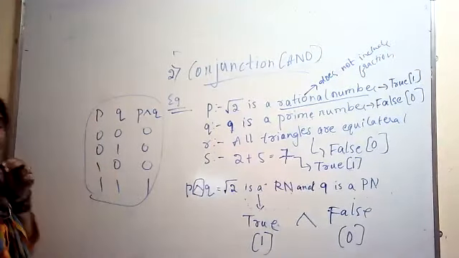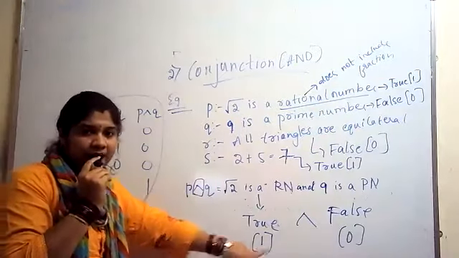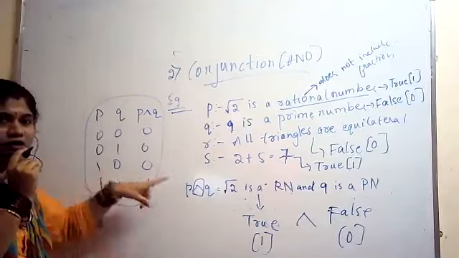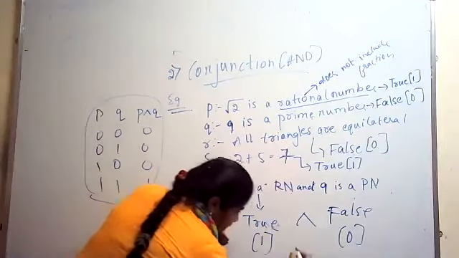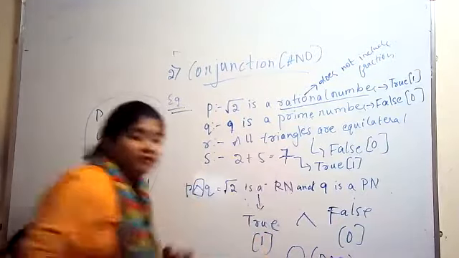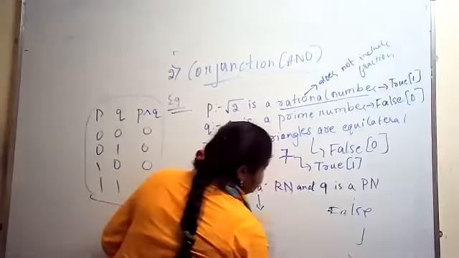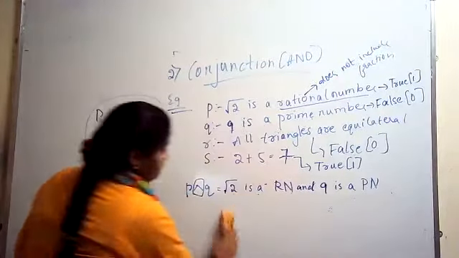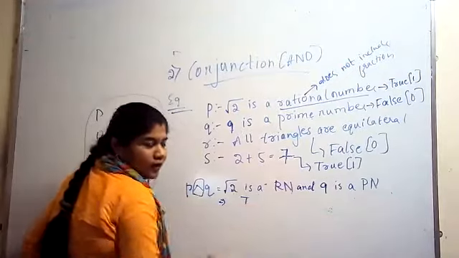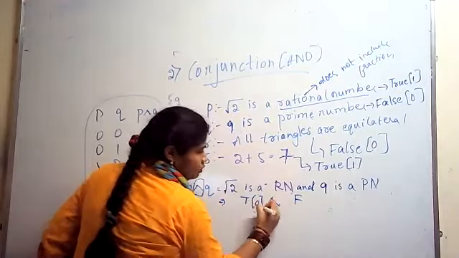This is our conjunction truth table. What have I got here? 1 and 0. What is 1 and 0? This result will be 0. That is, P conjunction Q will be 0.